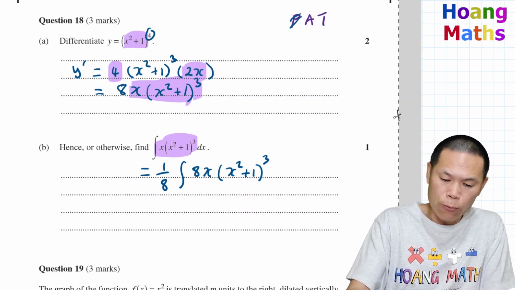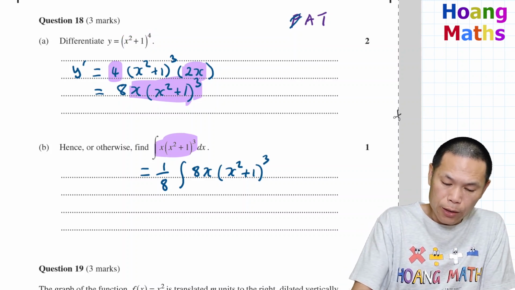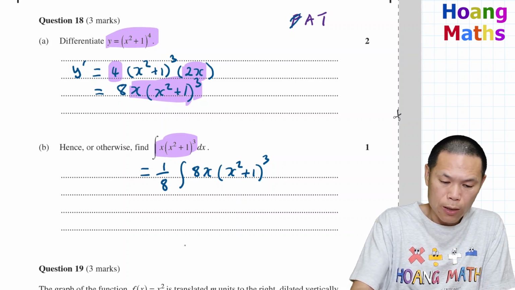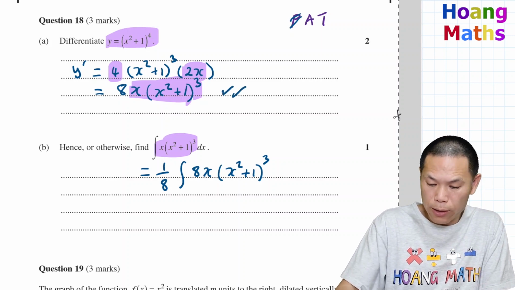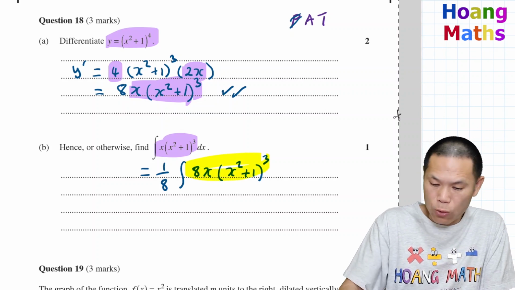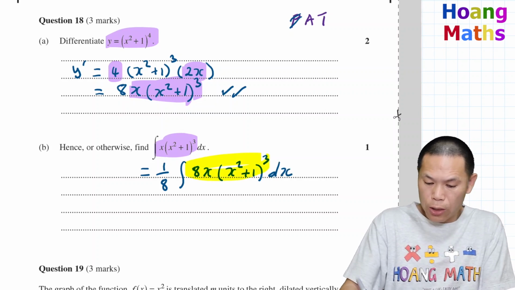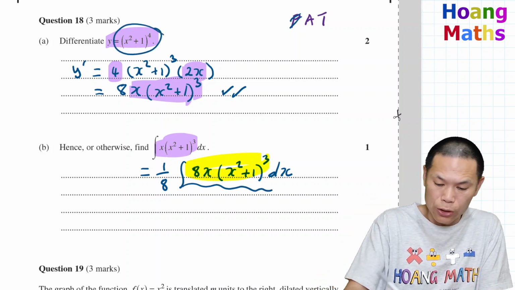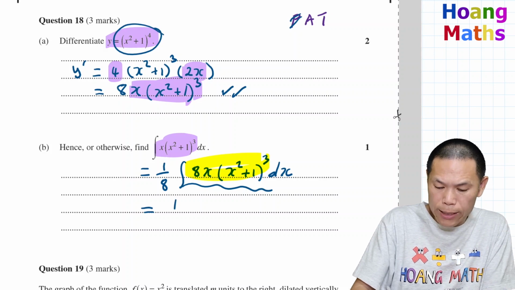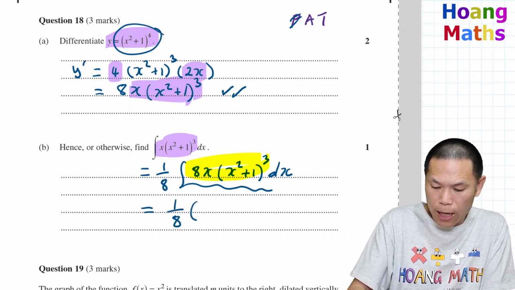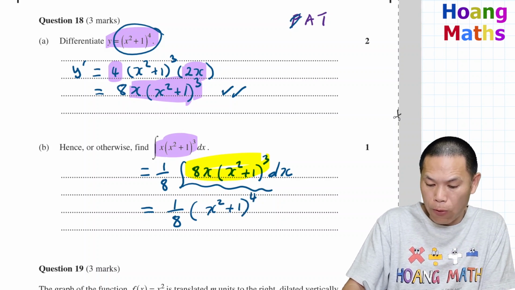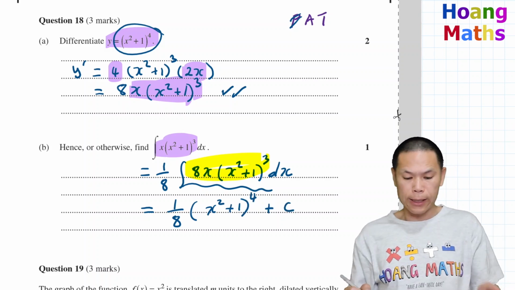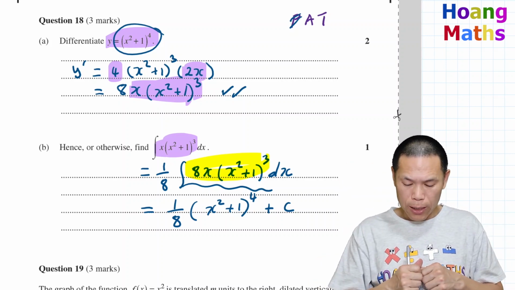So there you go. If we differentiate this function here, it will give me this, which is this function here, and then dx, of course. Therefore we know that integrating this one here will give us these functions. That will give me 1/8, I just write this down, and then x squared plus 1 to the power of 4. And don't forget, we need to add a letter c. So there you go, that's the answer.